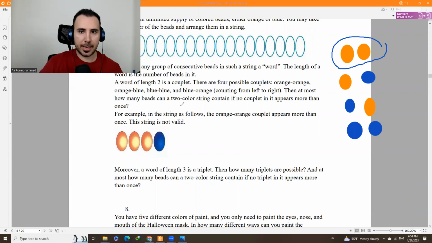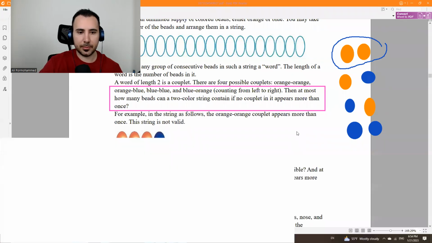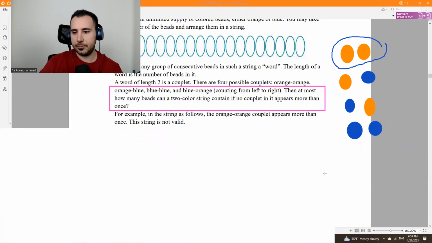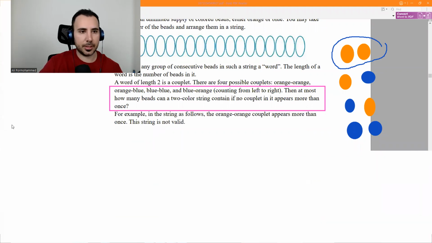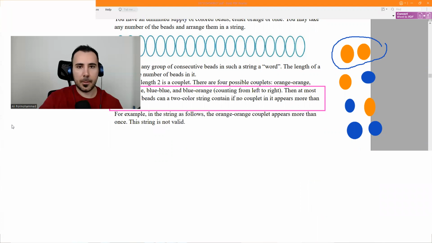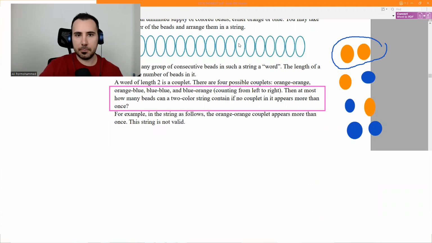Okay, let's now answer this. At most, how many beads can a 2-color string contain? We want to make it as large as possible. I have to create some space. I could put 2 orange here, let's just start like this. And I could put 2 blues here, right?